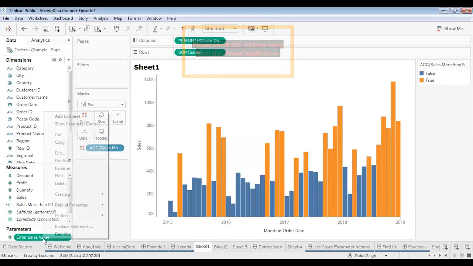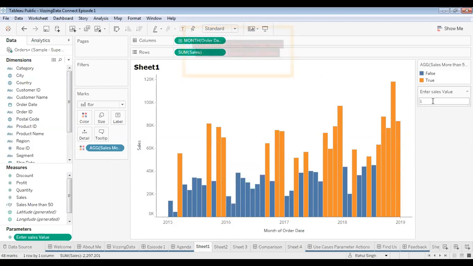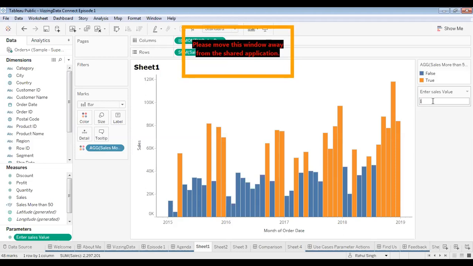When I right click on it and do show parameter control, you can see that a window pops out and it allows you to add values. So for example, if you want to add any value over here, you can add it over here. Let's say I want to add 60K. So the parameter accepts the value as 60K. Okay.